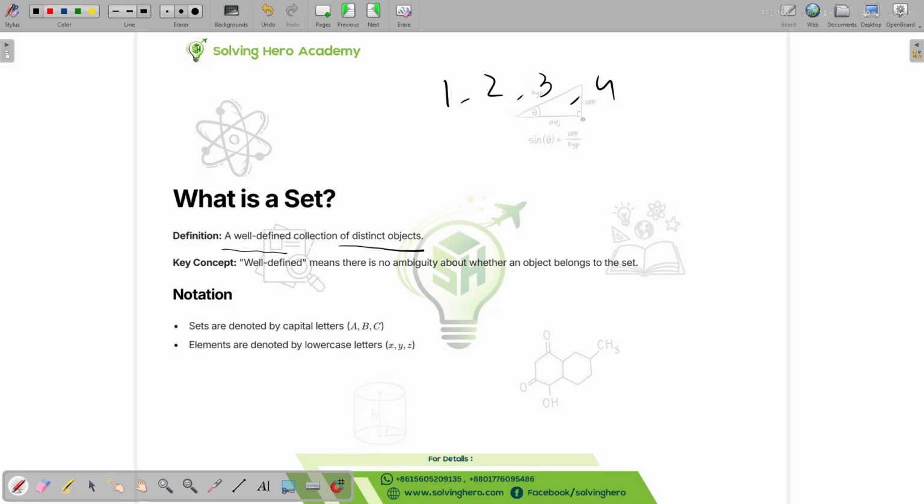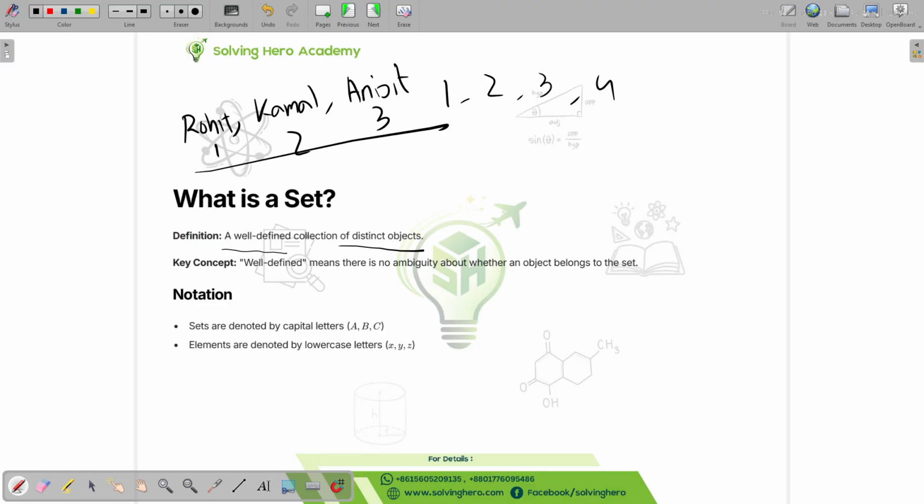If it were to say something like Rohit, Kamal, and Arijit, they each have 1, 2, and 3 apples, that way this will be a set.